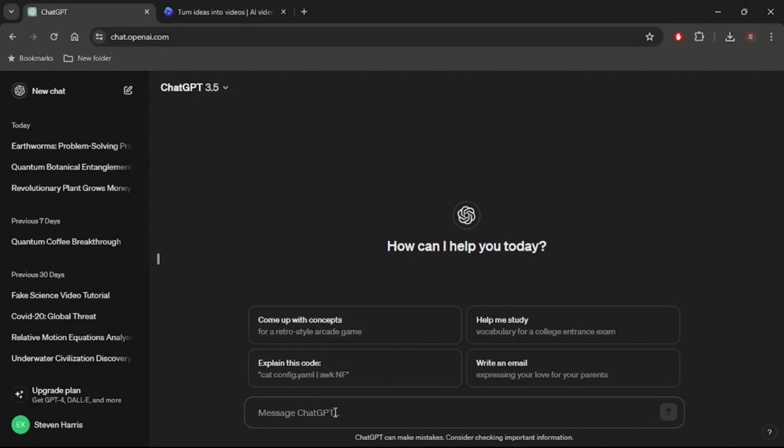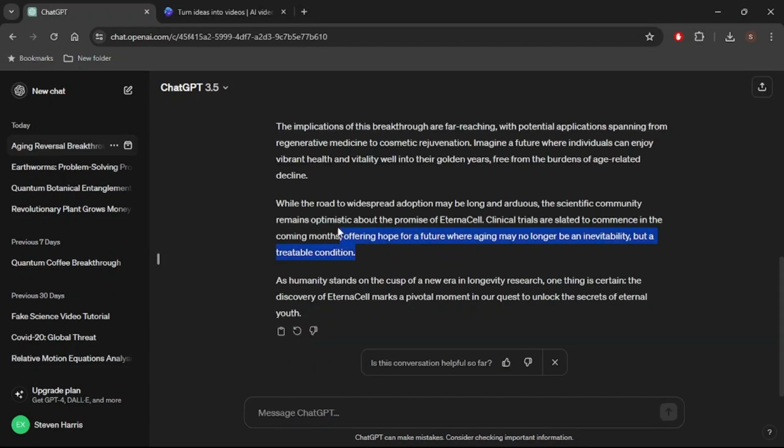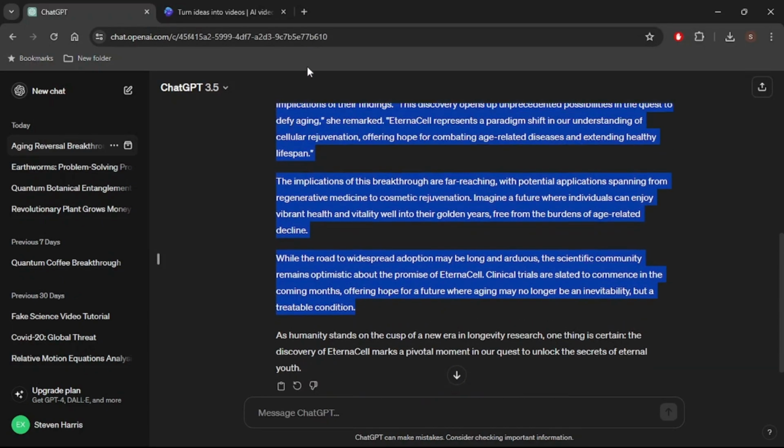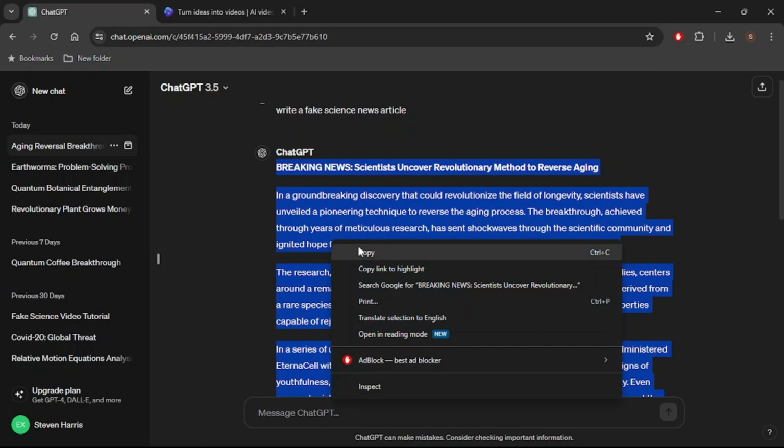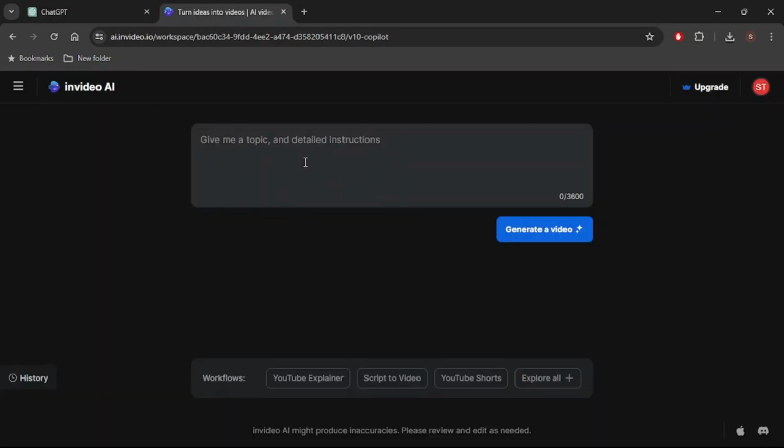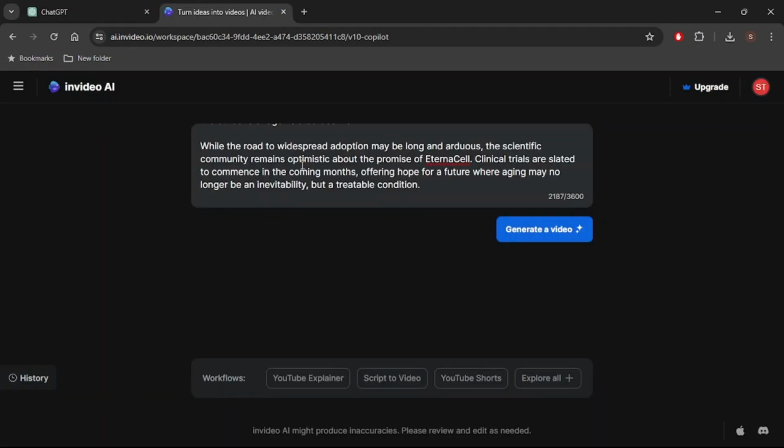To generate the videos used by FNC News that you all know and love, first sign into ChatGPT and tell it to write a fake news article on any subject you want. After it generates the article, highlight it, copy it, then jump over to InVideo AI and paste the article into the text box and hit Generate a Video.